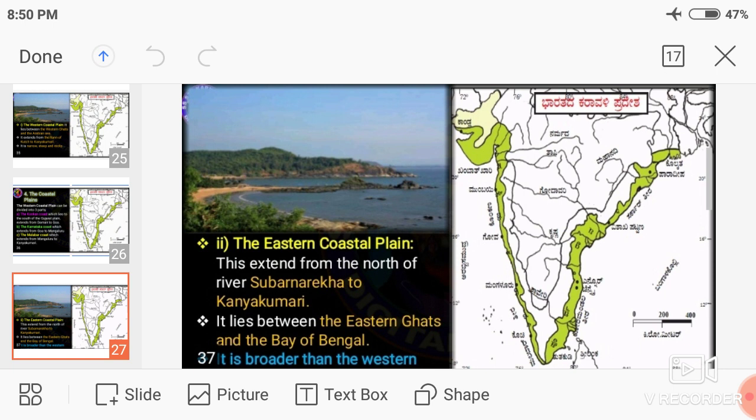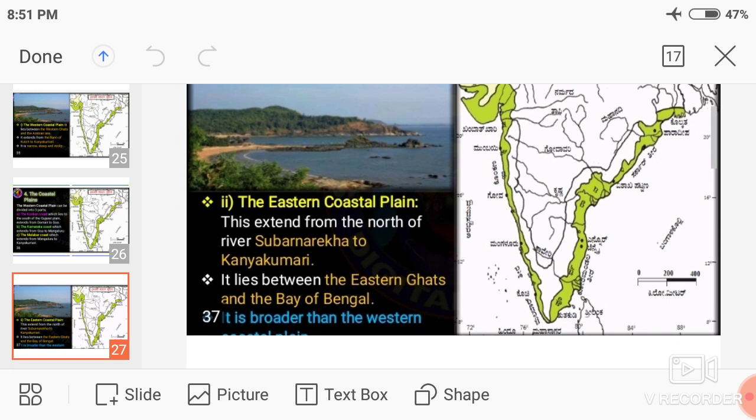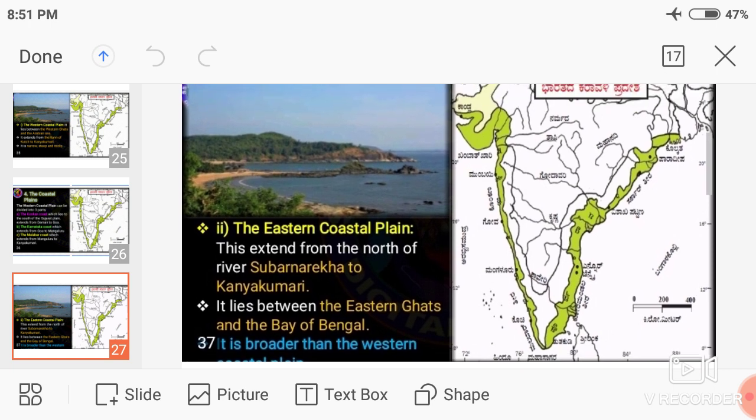Then the Eastern Coastal Plain. The Eastern Coastal Plain extends from the north of river Subarnarekha to Kanyakumari. It lies between the Eastern Ghats and the Bay of Bengal. It is the border.